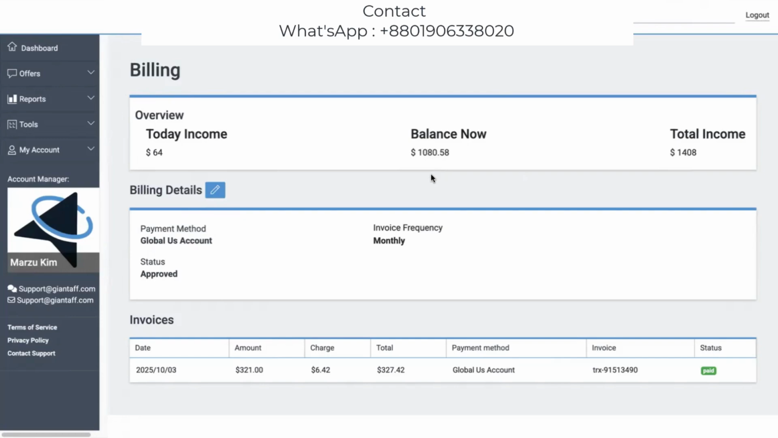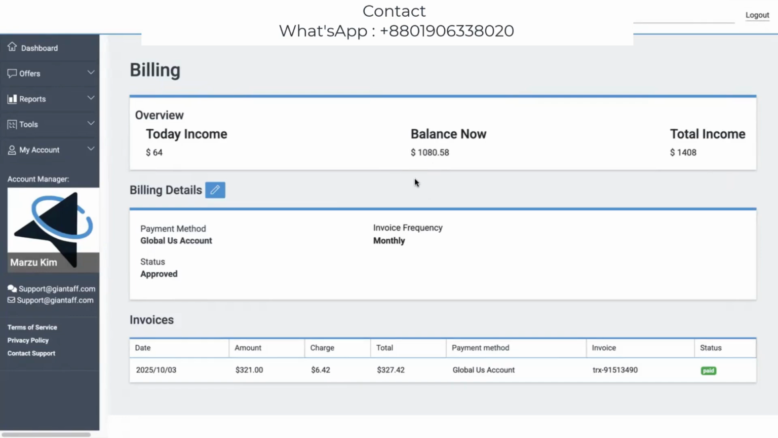So basically, there are several things we have to follow. First of all, we have to target USA traffic. If we can promote our offer in the USA in different states, definitely we can expect this type of good amount each and every month. I will try to explain everything and make videos regularly. Then everything will be very clear to everybody.